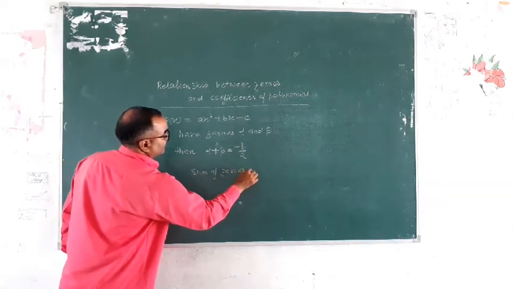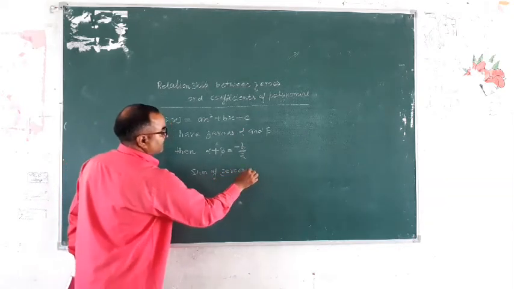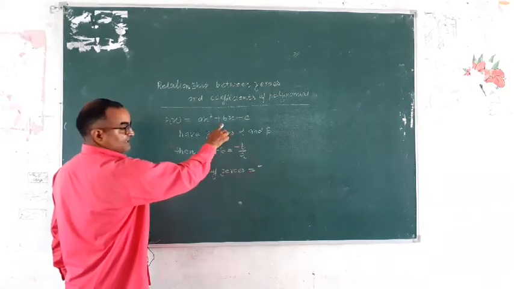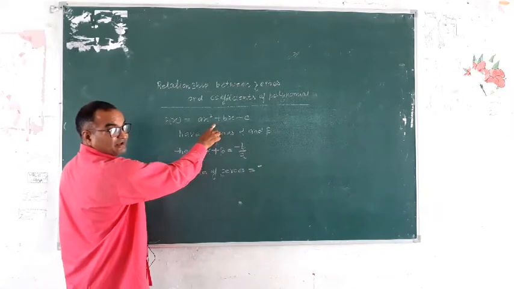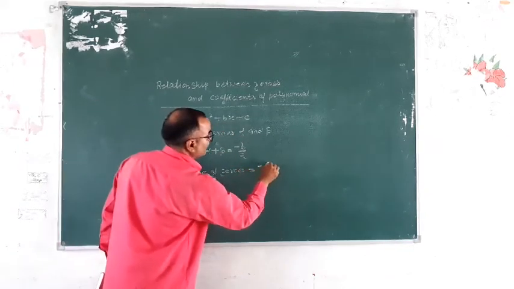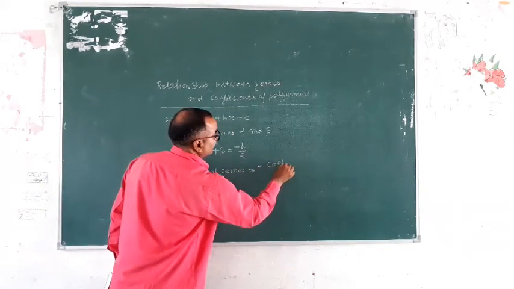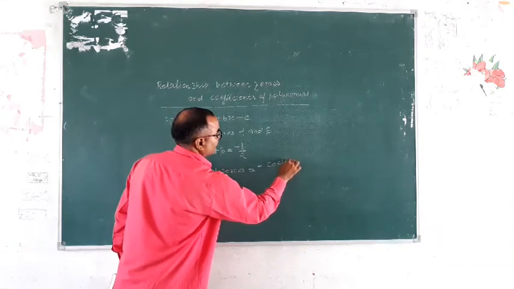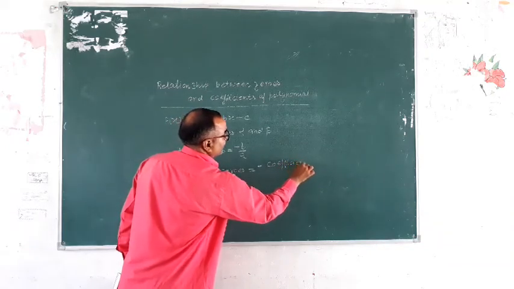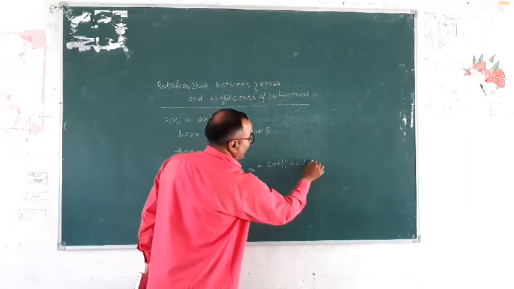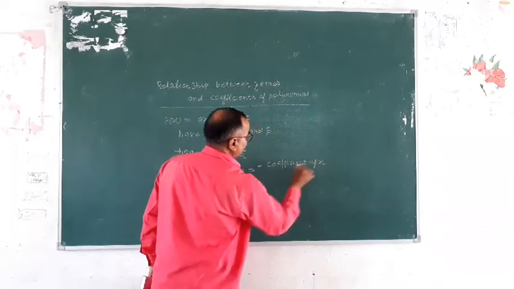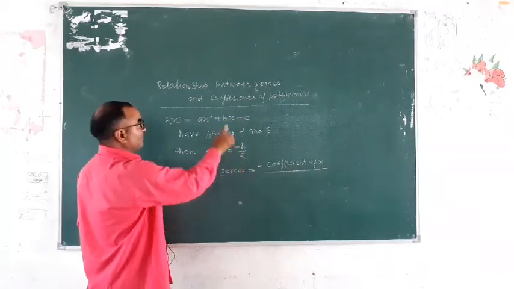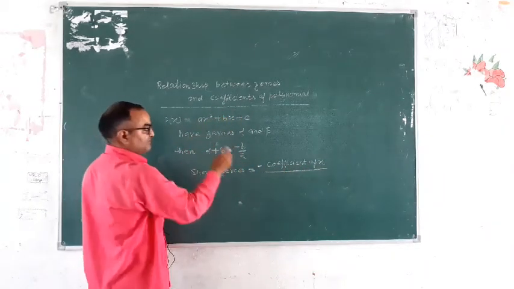Sum of zeros is equal to minus b, b is the coefficient of x, so write down coefficient of x upon what is a? a is the coefficient of x square.